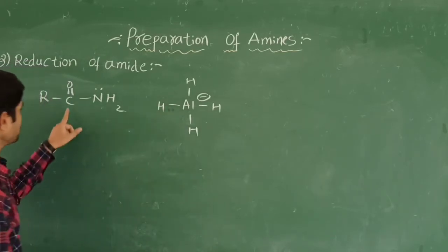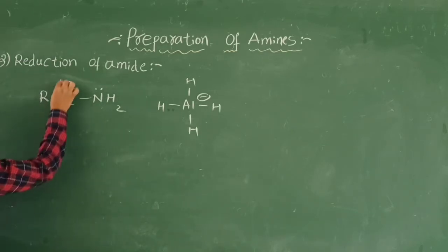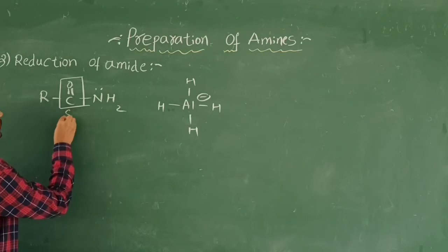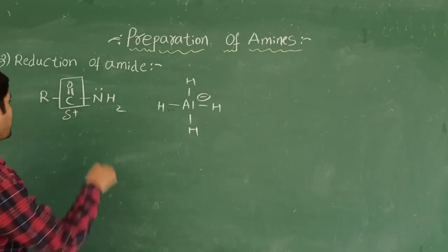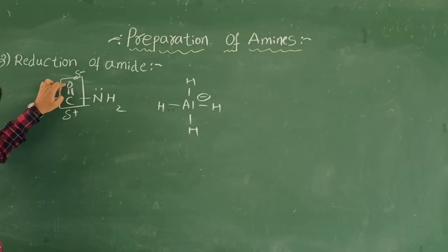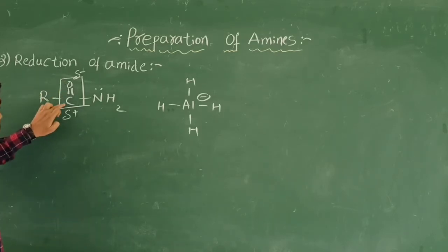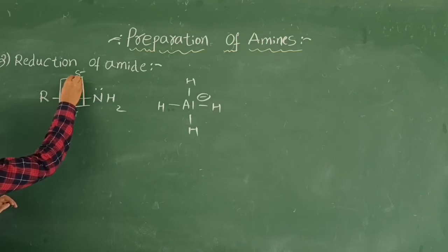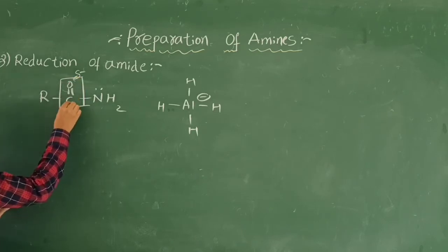Now you know that this is a carbonyl function, a carbonyl group. The carbon here acquires a partial delta positive charge, and the oxygen a negative charge. Why? Because of the electronegativity difference between oxygen and carbon. Oxygen is more electronegative than the carbon atom, so it pulls the bond pair of electrons towards itself. Then it becomes O minus, and this carbon becomes positively charged.